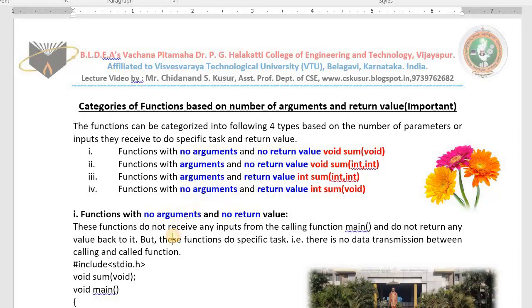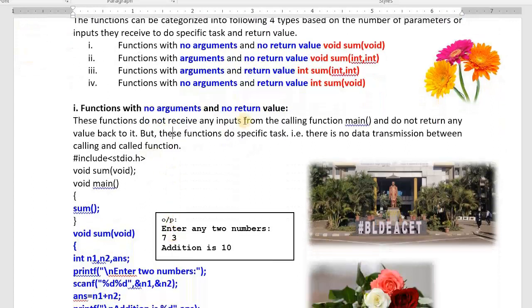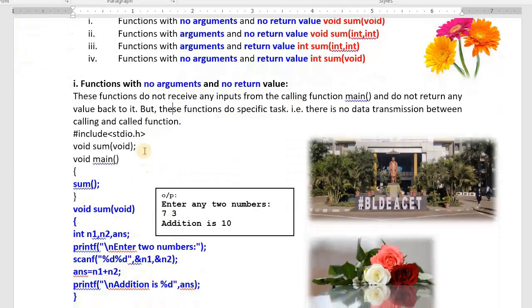Okay, let's start. First, see the example. This is function with no arguments, no return value. Just I am calling a function. Sum, come here, do the work. I am writing one function called sum. It will not take any input. It will not return any value back. Whenever you call, it reads two numbers. It will find the sum. It will print.